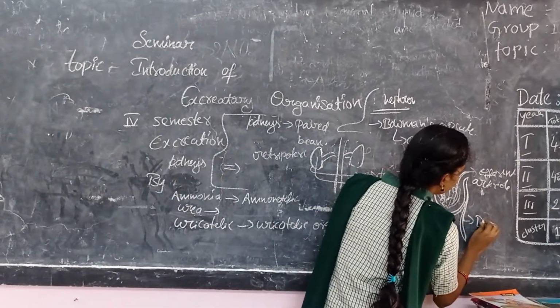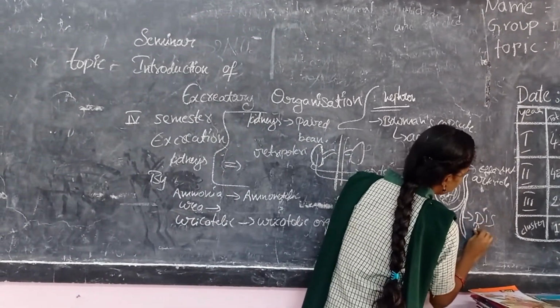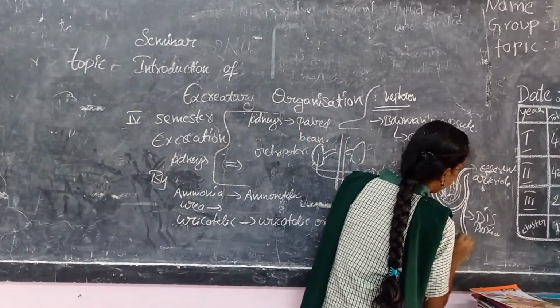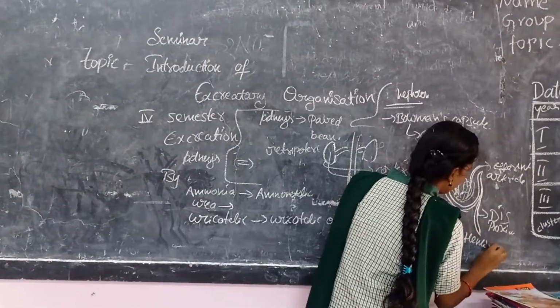proximal and distal tubule, and these are also called the Henle's loop.